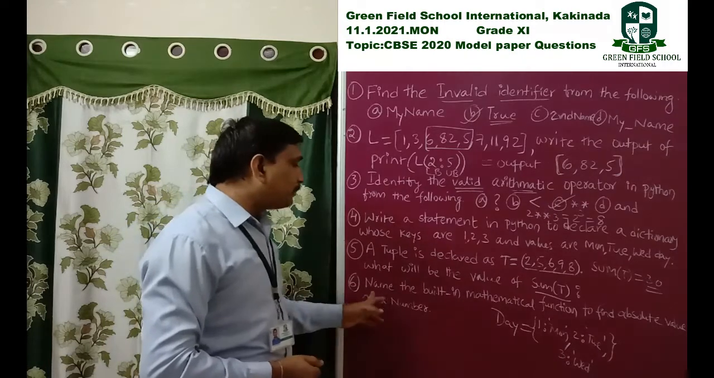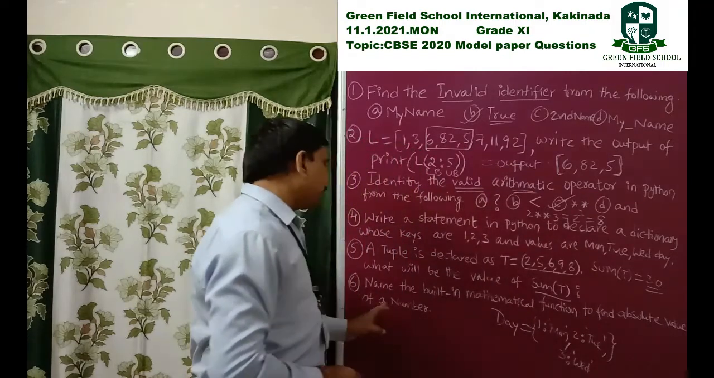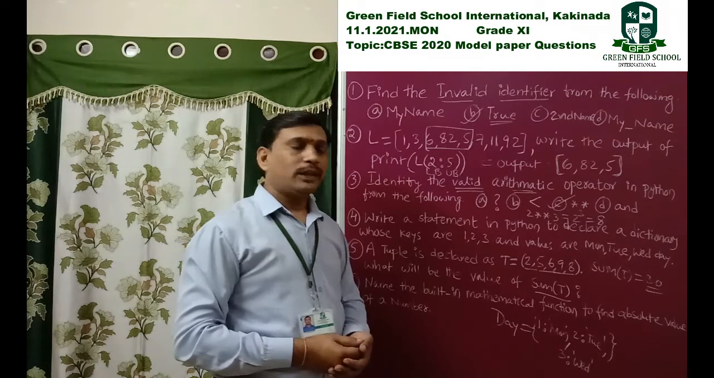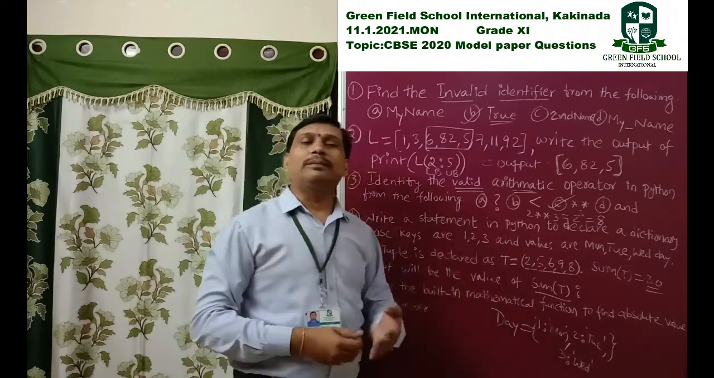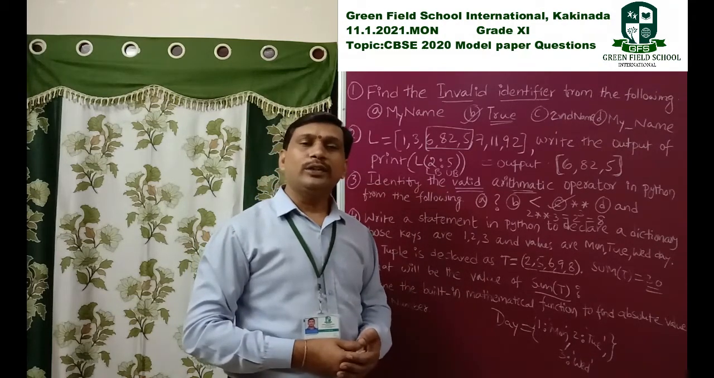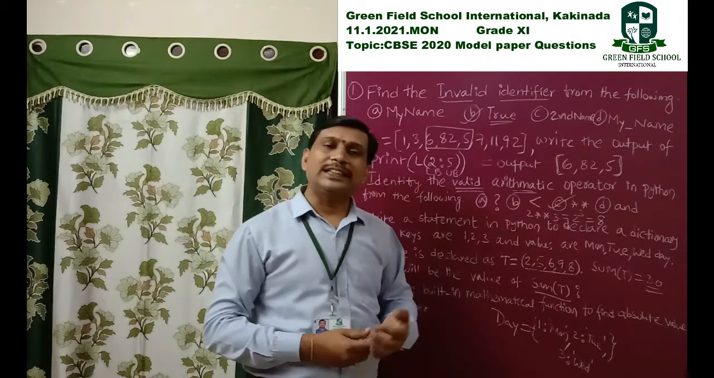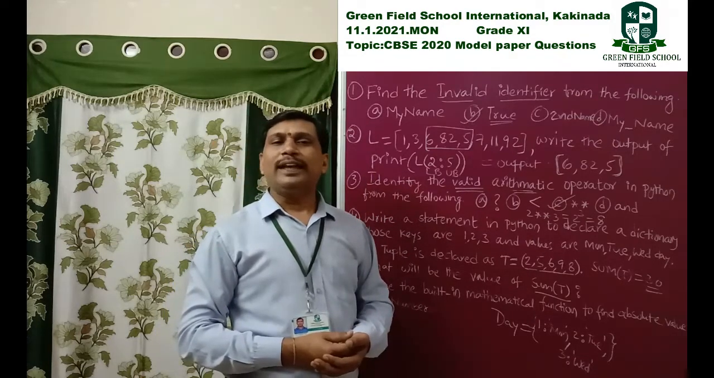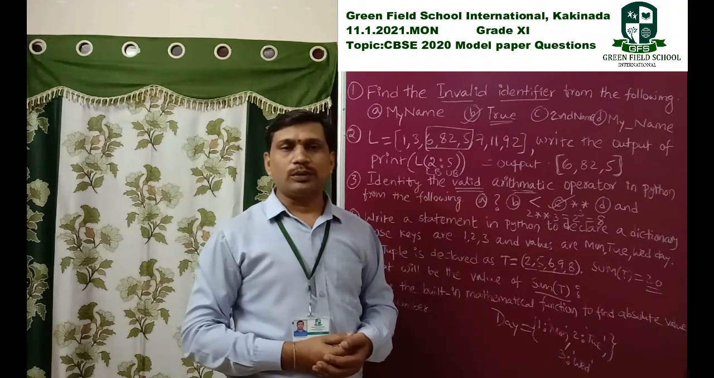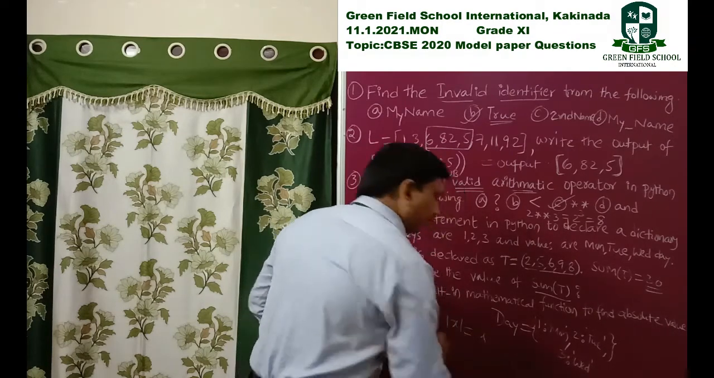Next, coming to the sixth one. See here, name the built-in mathematical function to find the absolute value of a number. They asked for a built-in mathematical function. You know very well what is meant by the absolute value of a given number. In mathematics we frequently use the absolute value of x. Absolute value of x is equal to x